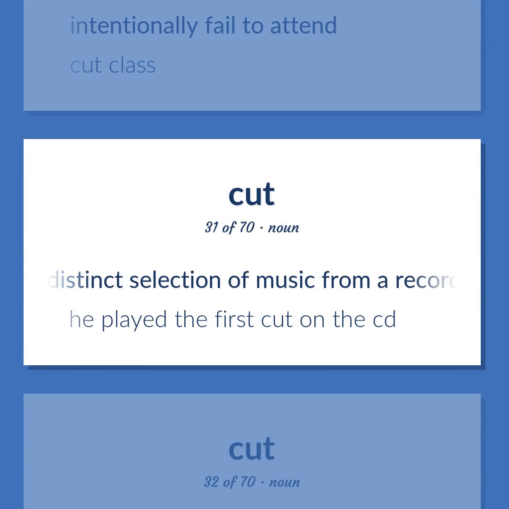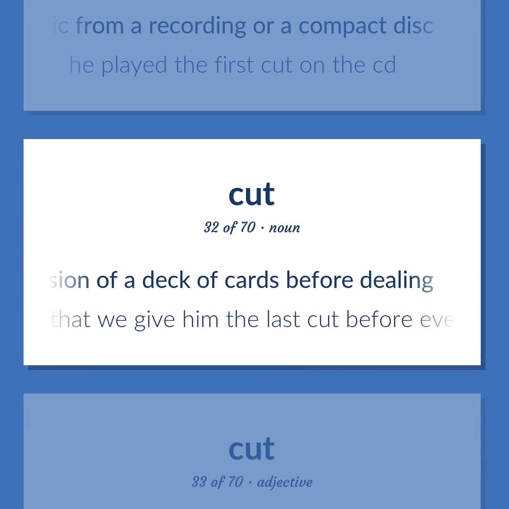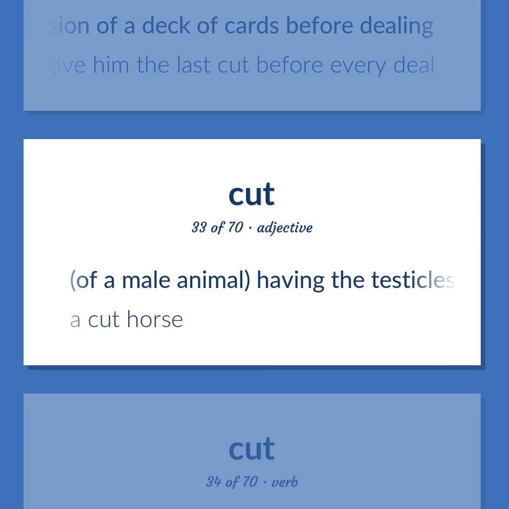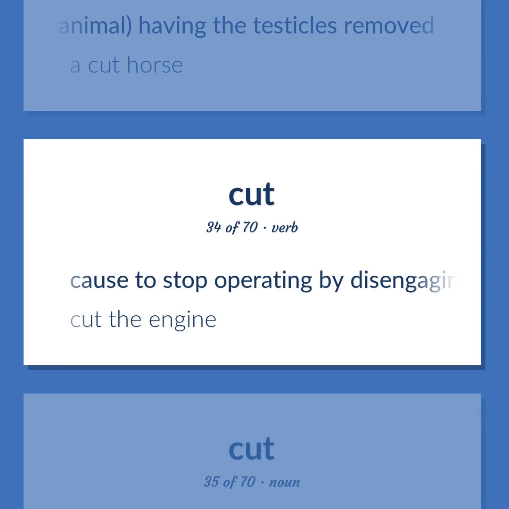A distinct selection of music from a recording or a compact disc. He played the first cut on the CD. The division of a deck of cards before dealing. He insisted that we give him the last cut before every deal. Of a male animal, having the testicles removed. A cut horse. Cause to stop operating by disengaging a switch. Cut the engine.